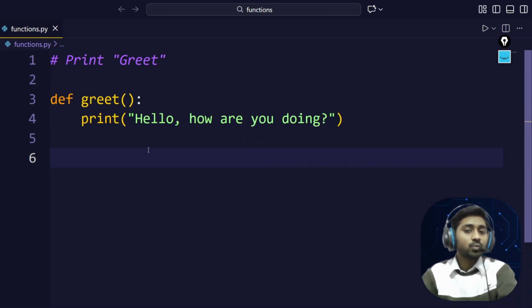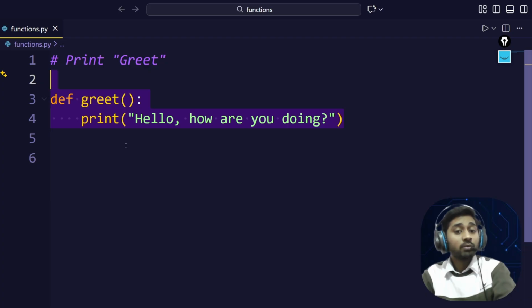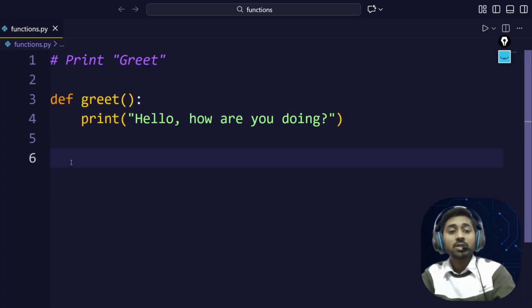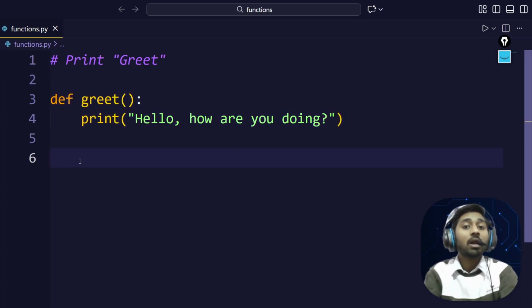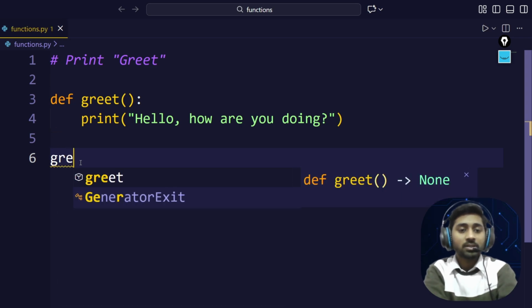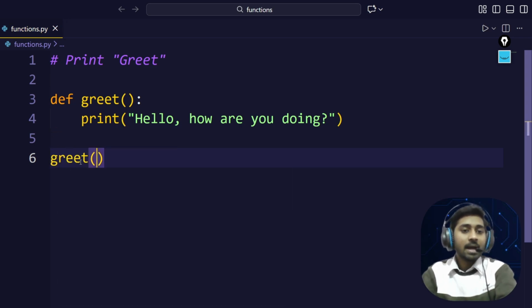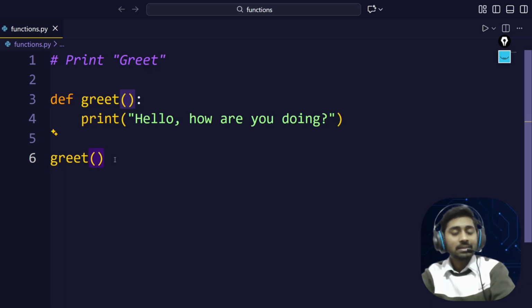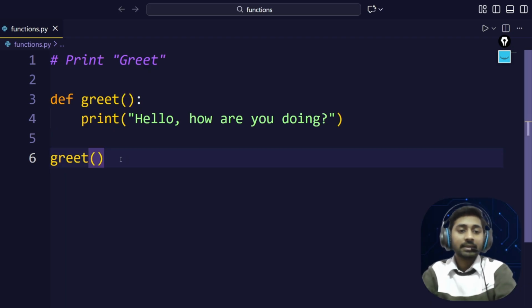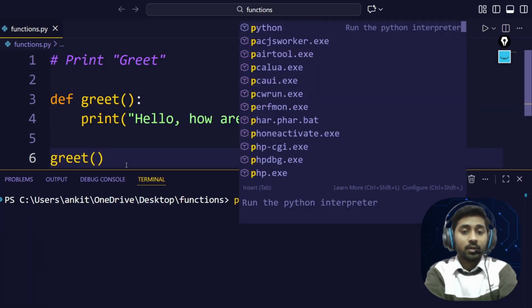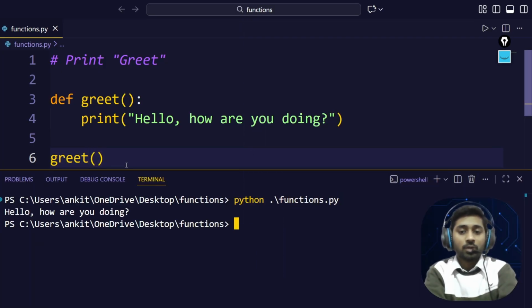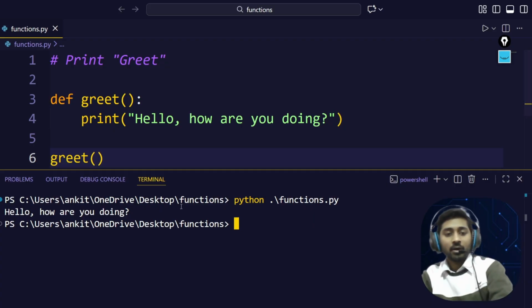You know why? Because once you define a function, if you want to see the result of the function, we always need to call the function. So how do we call it? Just by writing its name and putting the open parenthesis and the close parenthesis, that's all. Now let's run the code. So python functions.py, and we can see we are getting our output.